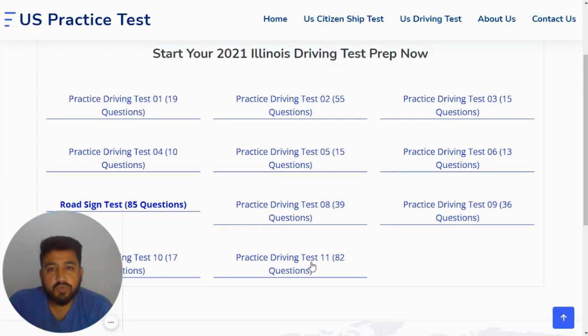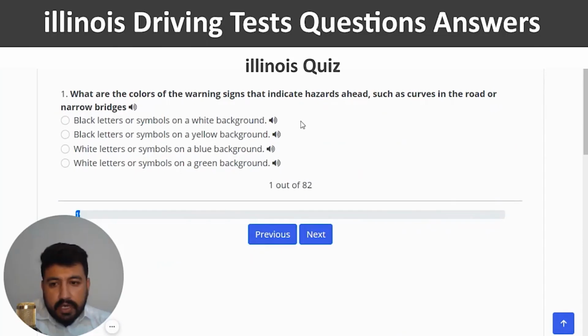So it's time to move to the last quiz, which is number 10 actually. So I am going to click on practice driving test number 10 and it has 82 questions. Here we go. The first question is what are the colors of the warning sign that indicate hazards ahead, such as a curve in the road or narrow bridges? So the right answer to the first question is black letters or symbols on a yellow background. So I'm going to click on the second option.